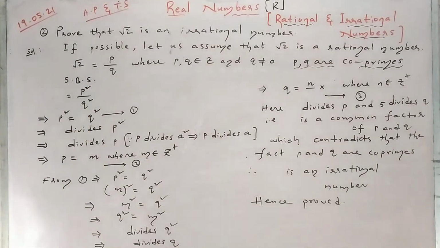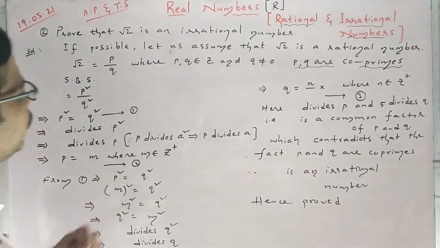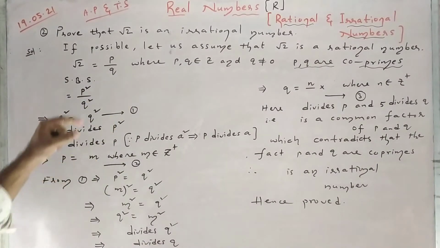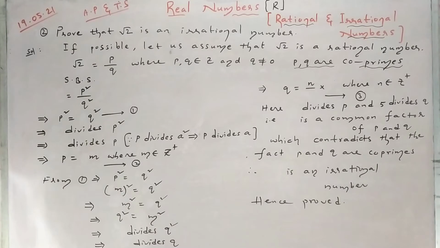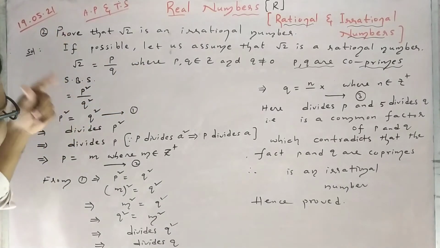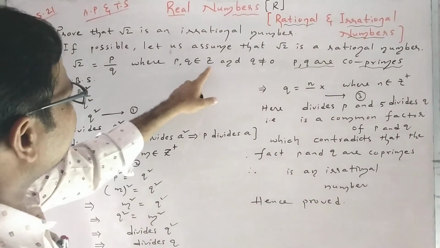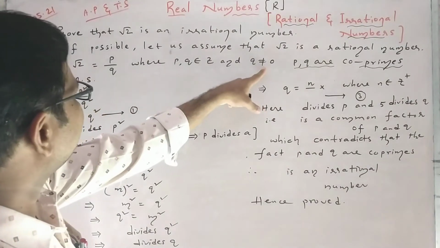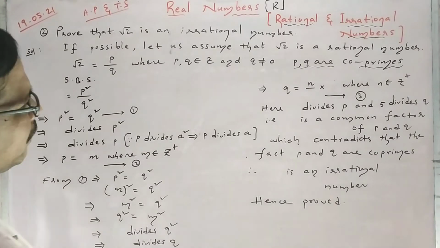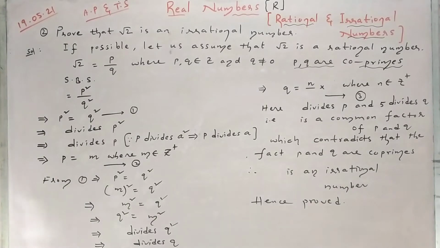Immediately root 2 can be expressed as p by q form, because as per the definition of a rational number, any number which can be written in the form of p by q, where p, q are any integers and q is never equal to 0, and the important condition is p, q are co-primes or relatively prime. That means they should not have any common factor other than 1 and itself.